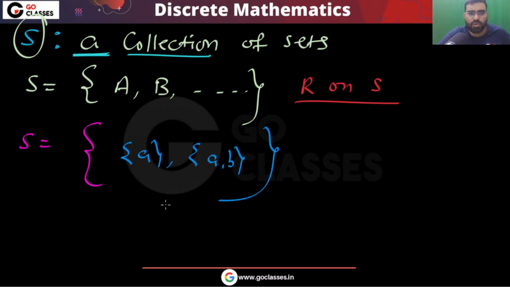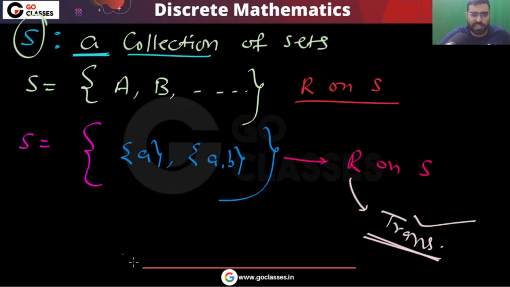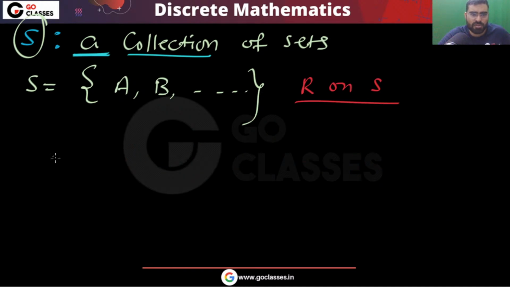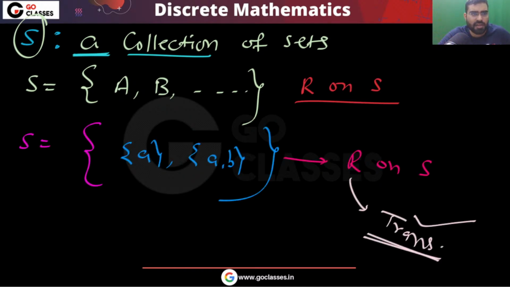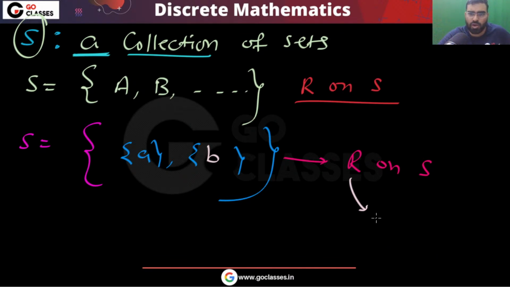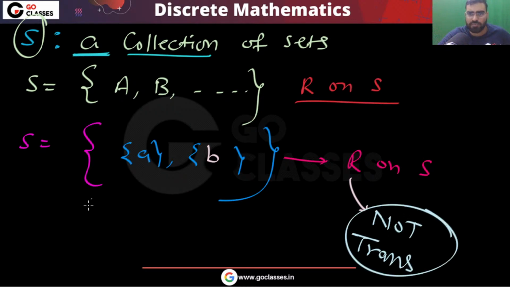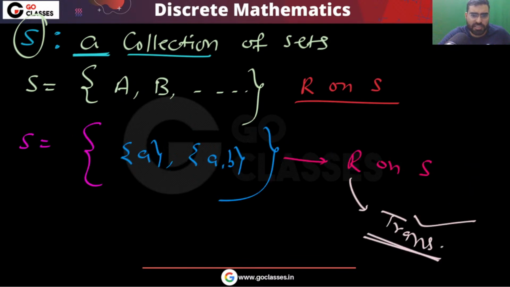Now in this set S, you can easily see that if you define relation R, then it will be transitive, right? That is going to be transitive. But if I take this other set S, you can notice the relation R will not be transitive. So now this is not going to be transitive. Again, it will depend on S. So in general I can say it is not transitive, right?